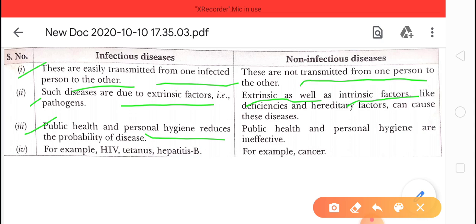Coronavirus is an infectious disease that spreads from an infected person to a healthy person. So if the government maintains public health by issuing guidelines, and we maintain personal hygiene, like washing our hands regularly, periodically, then we can protect ourselves from the coronavirus.